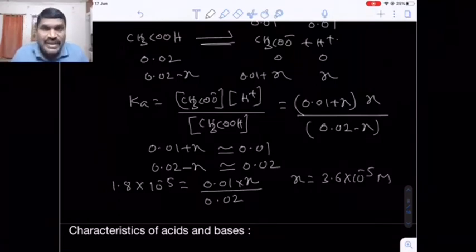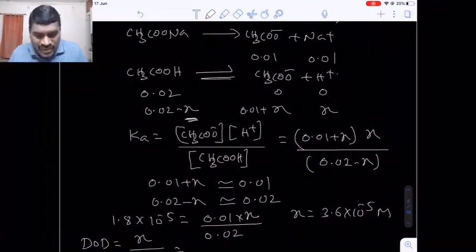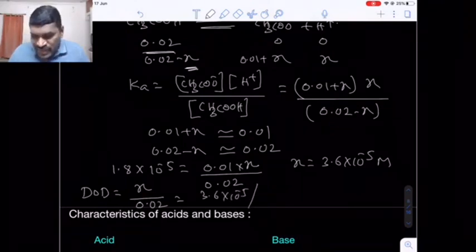Now this is only X, not the degree of dissociation. Degree of dissociation alpha is the number of moles dissociated divided by the total number of moles initially taken. How many moles dissociated? X out of 0.02 moles. What is the value of X here? 3.6 into 10 raised to minus 5, divided by 0.02. So finally the answer is 1.8 into 10 raised to minus 3.